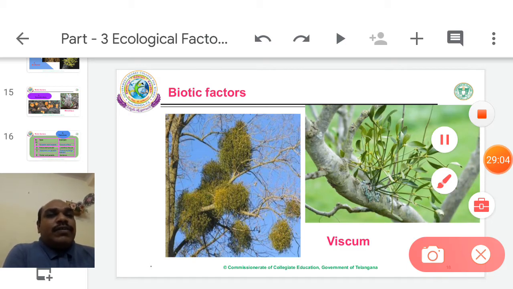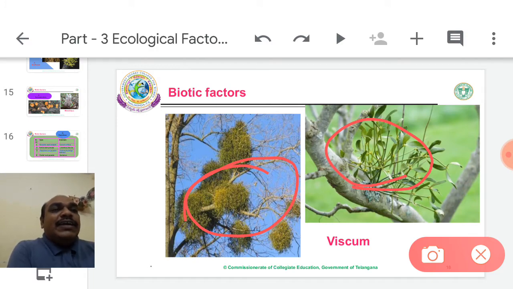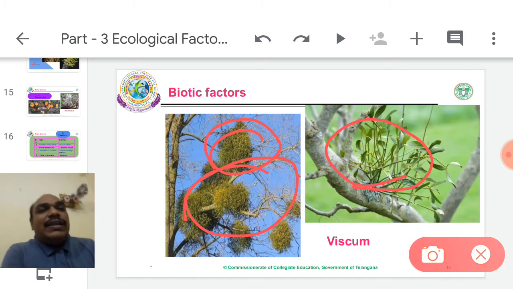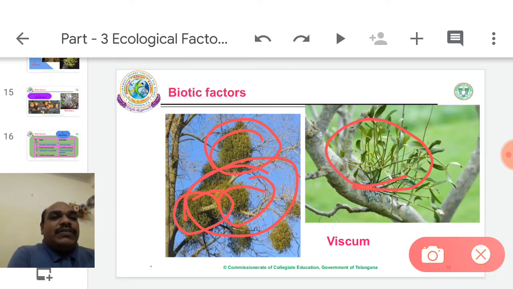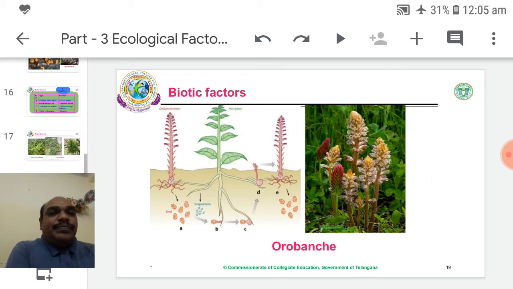So Loranthus and Viscum. This is the Viscum plant growing on another plant. This is also a Viscum plant. It has special green leaves and is a flowering plant. Sometimes these plants grow on guava and neem plants. Cluster-like structures are visible over the neem, Azadirachta, plant, which indicates Viscum. So it is also a semi stem parasite.